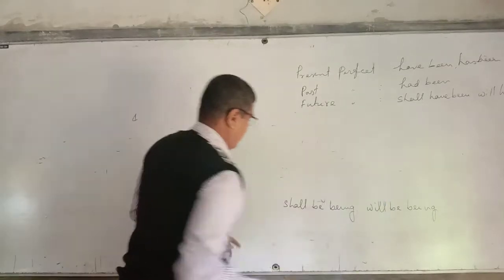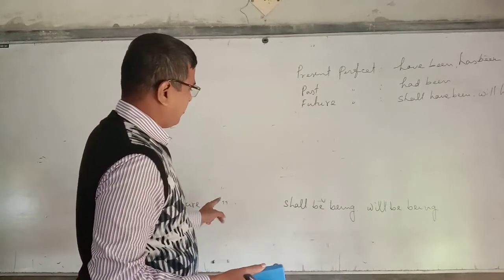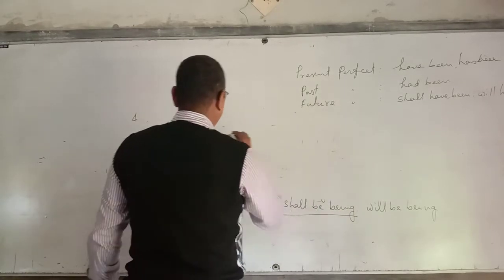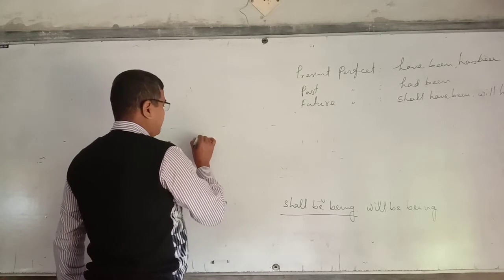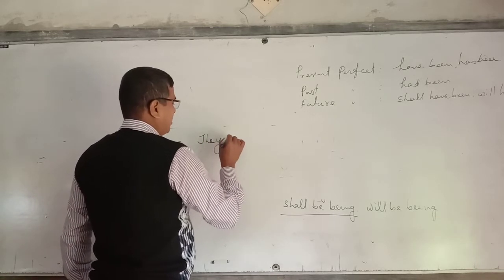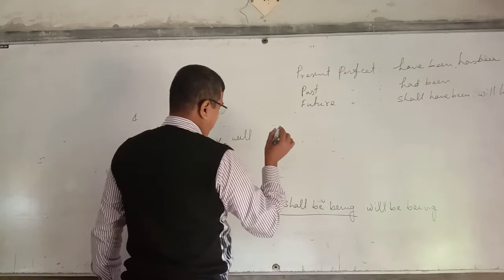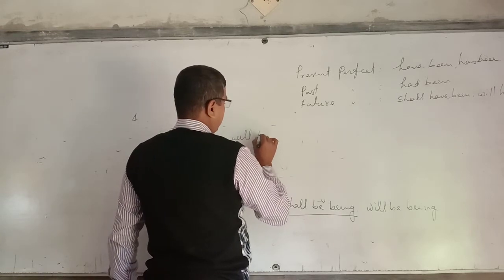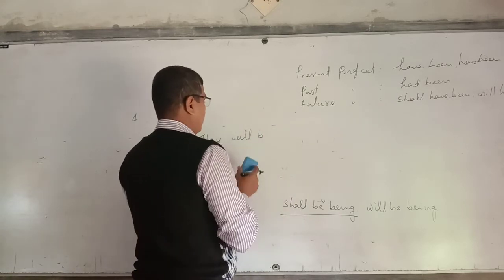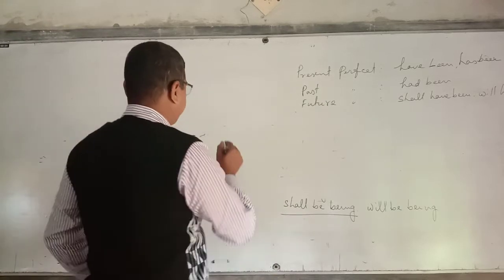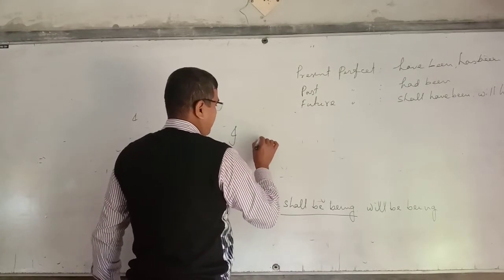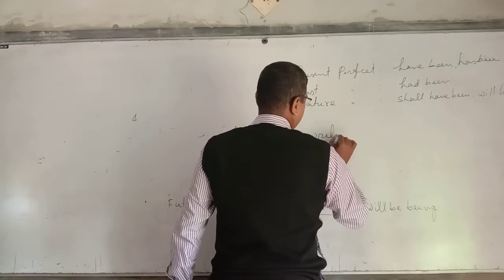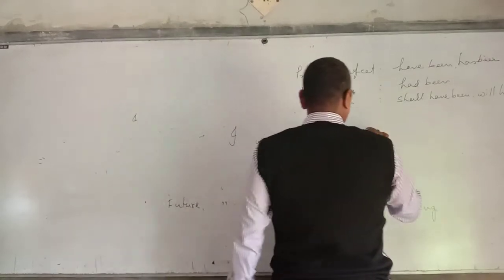Next, future continuous, and in future continuous we use shall be being or will be being. For an example, I will be writing the letter.